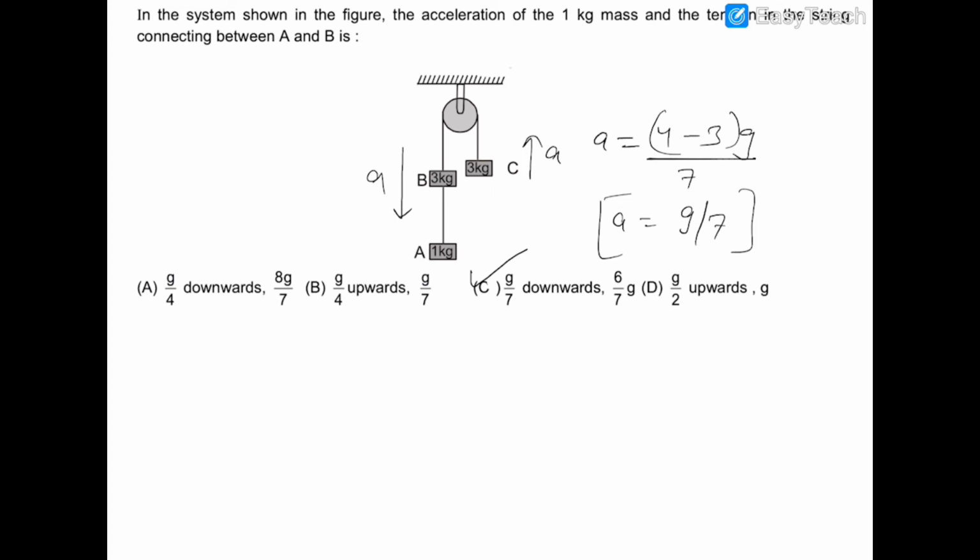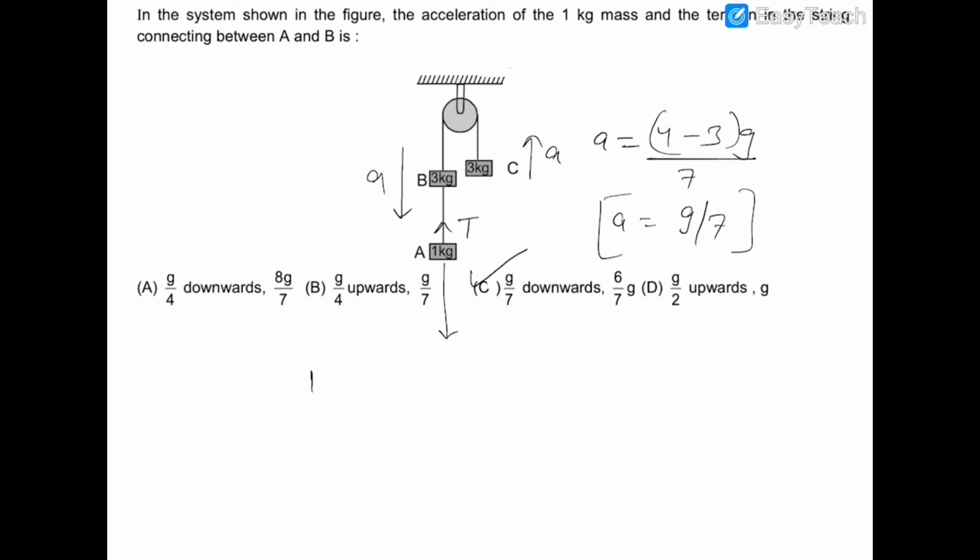But we have to also find out the tension between A and B. So if we have to find out the tension, we can assume it as T, and we can write the equation of this 1 kg block. This 1 kg block is moving downward, and its mg, which is 10 Newton, is acting downwards.